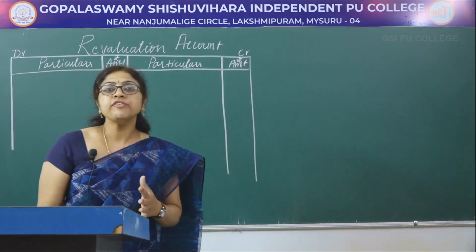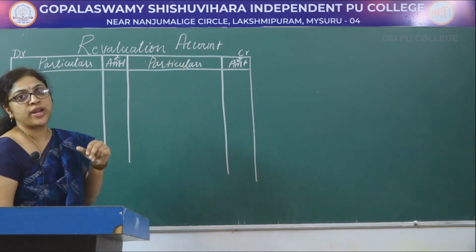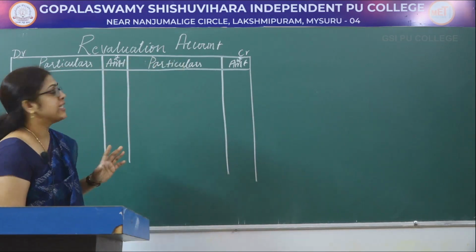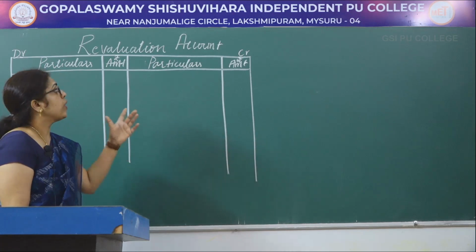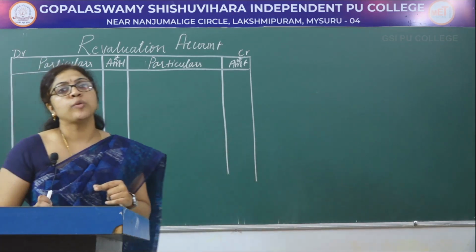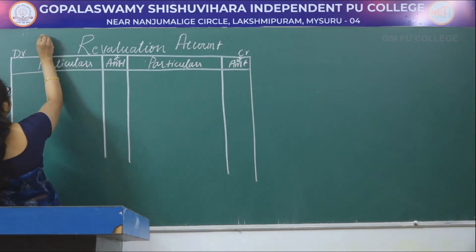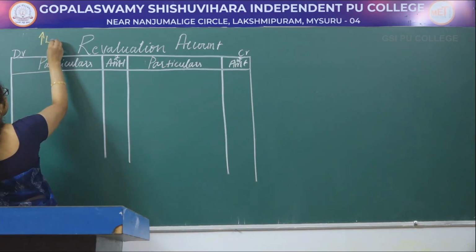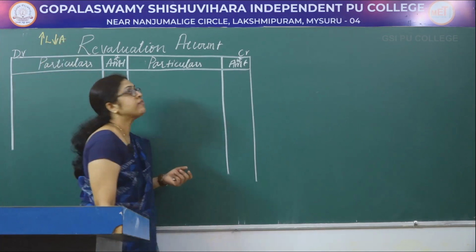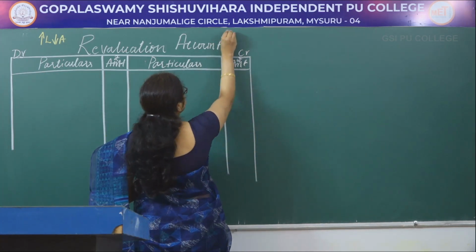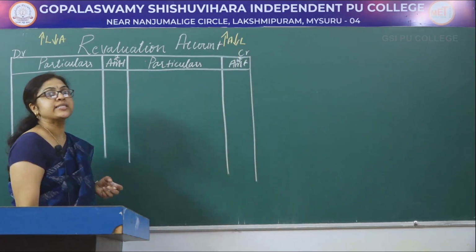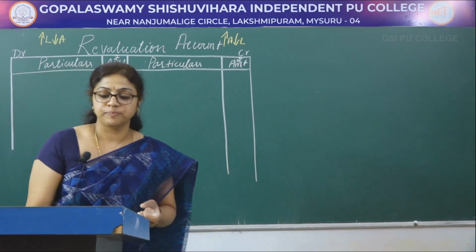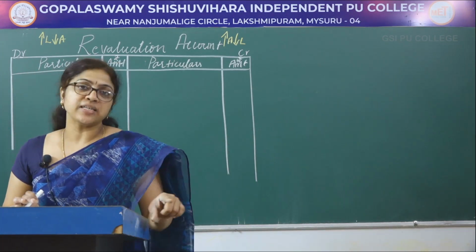First write the format of revaluation account. Write the heading revaluation account, debit as well as credit. On the debit side one particular column and amount column is required, and on the credit side one particular column and one amount column is required. Any increase in the liabilities and decrease in the assets is recorded on the debit side of the revaluation account, and increase in the assets and decrease in the liability is recorded on the credit side of the revaluation account. First adjustment is recorded in partners capital account.